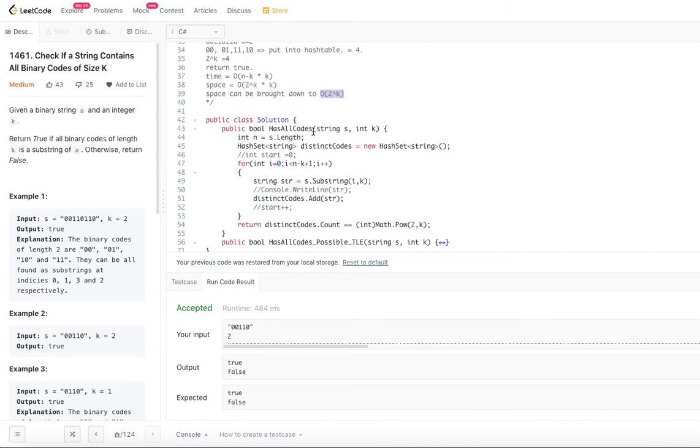So a small improvement can be made to this algorithm in terms of the space complexity, but the time complexity will still remain the same, n minus k into k. The only thing we will be adding additionally is converting the string to an integer, so we will have to add that to the time complexity for each number. Remember that also. There will be a slight increase in the time complexity when you try to bring the space down.